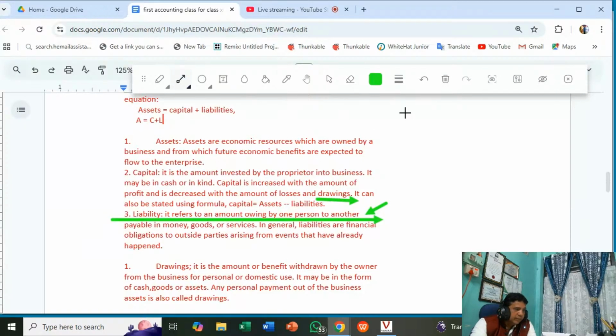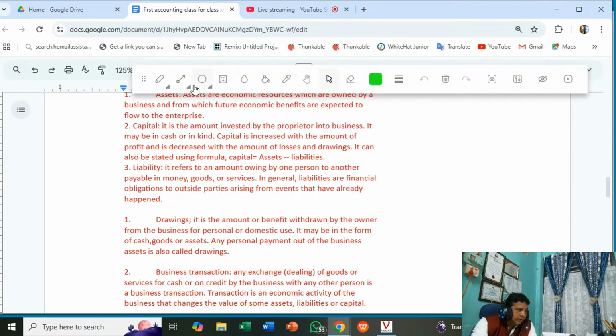What is drawing? You see what is the meaning of drawing. It is an amount or benefit withdrawn by the owner from the business for personal or domestic use.